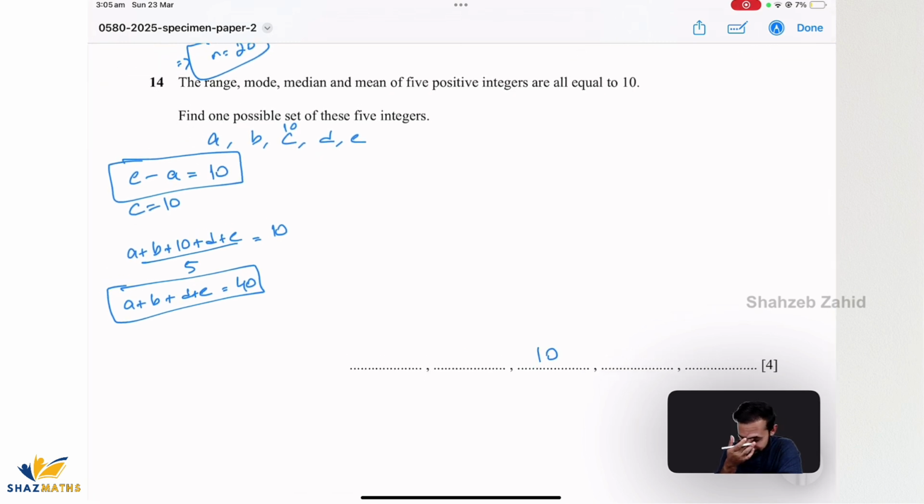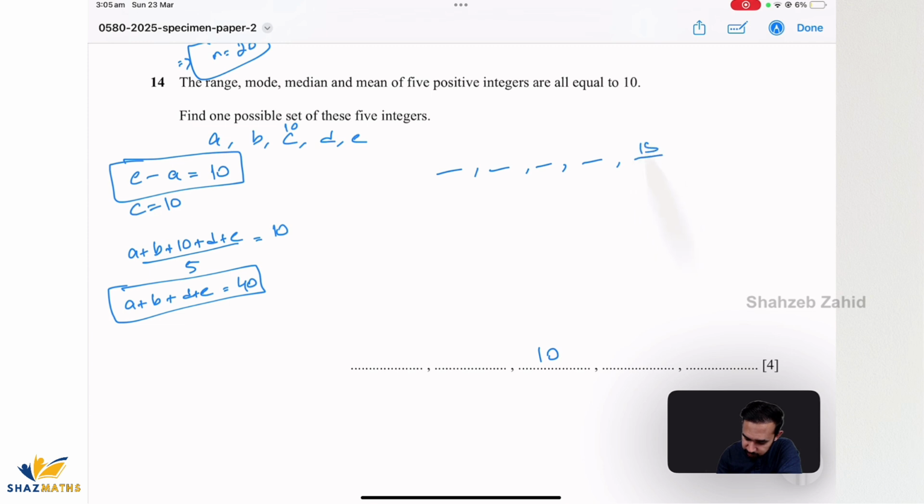If I say maximum number is 30, which can't be the case. If I say maximum number is 15, right? So let's say this is 15. I'm doing rough work over here. So 1, 2, 3, 4, 5. If this is 15, then this has to be 5, and that's 10.